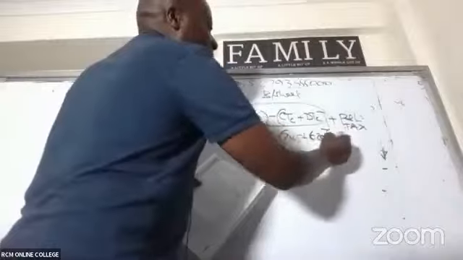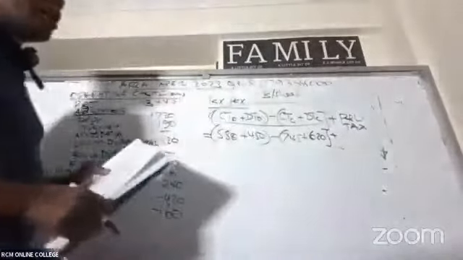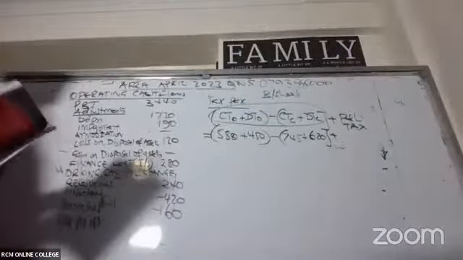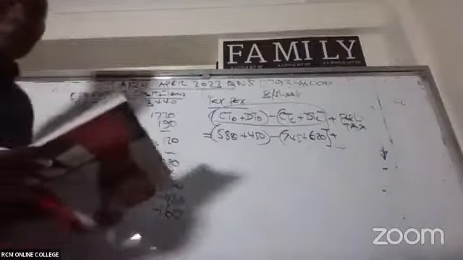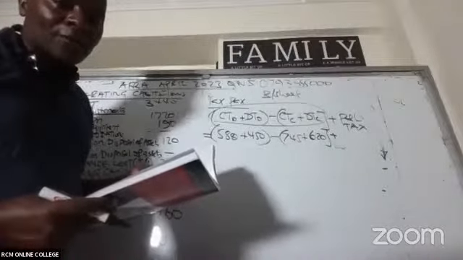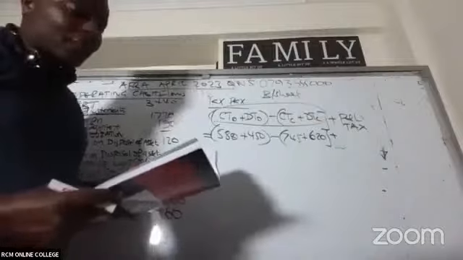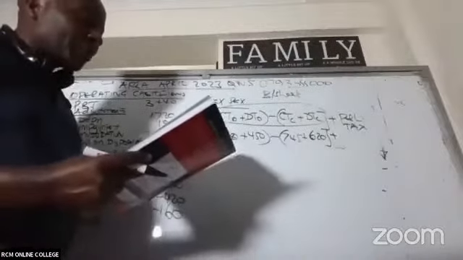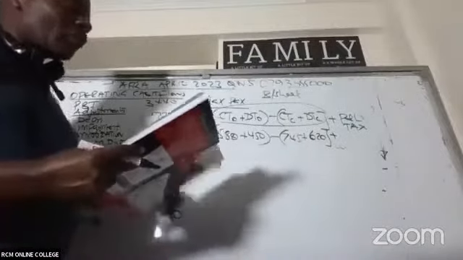Plus, ladies and gentlemen, any P and L tax. So P and L tax there, what do we have? 880. If you go to the P and L, you'll be able to see we have an income tax expense of 880.